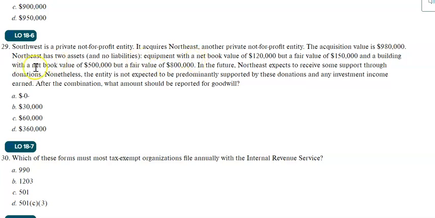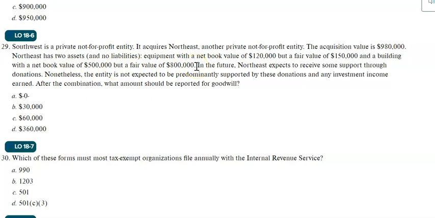They say that Northeast, the acquired company, has two assets and no liabilities, very simple. Equipment: book value is 120, fair value is 150. Remember, for acquisition, we record as per the fair value, 150. The other asset is a building: net book value is 500,000, fair value is 800,000.